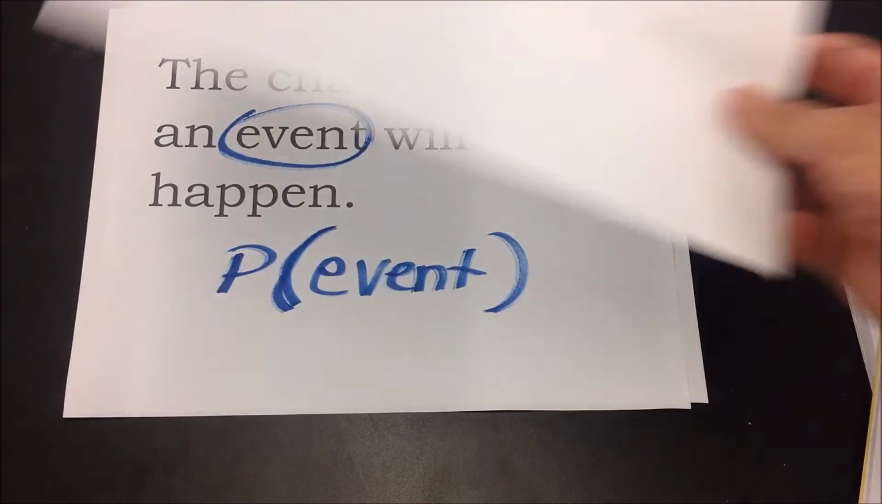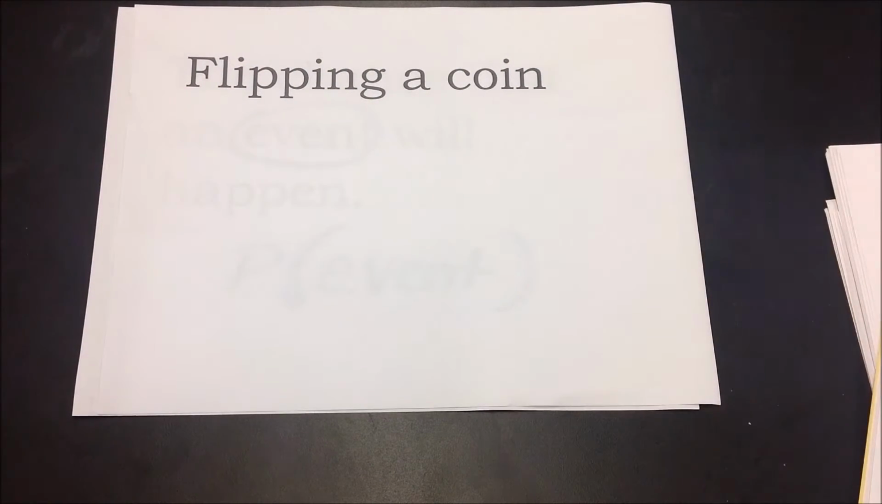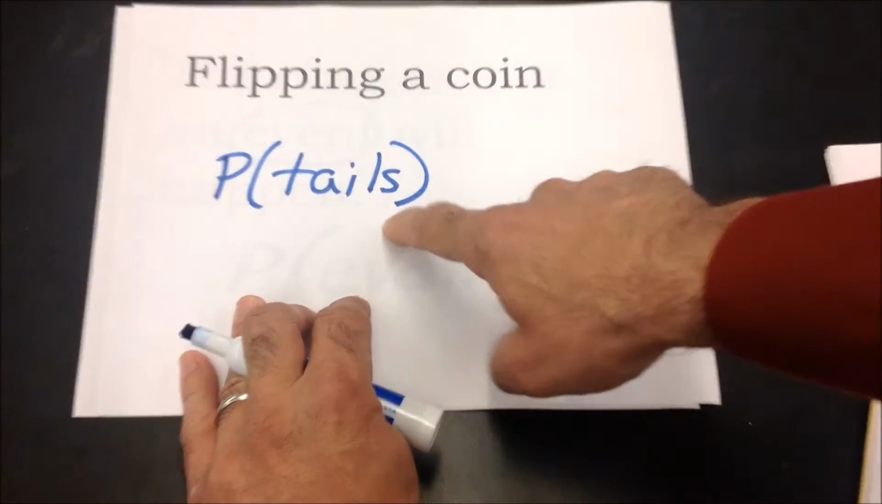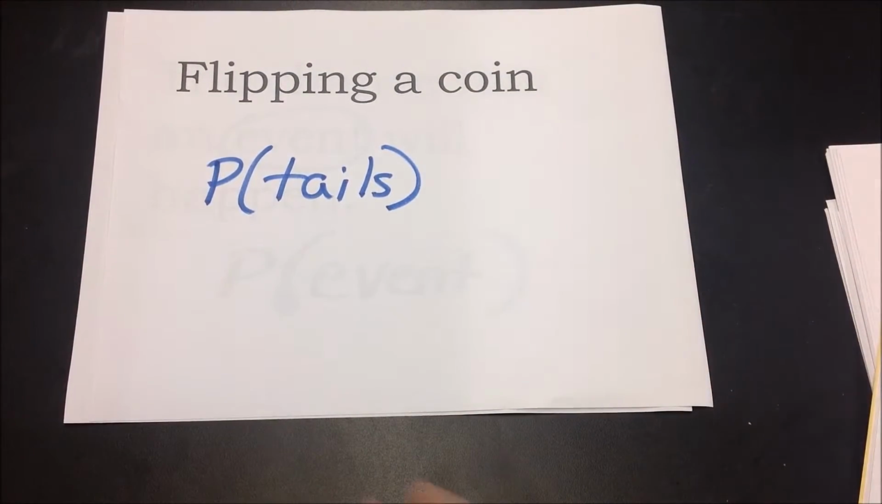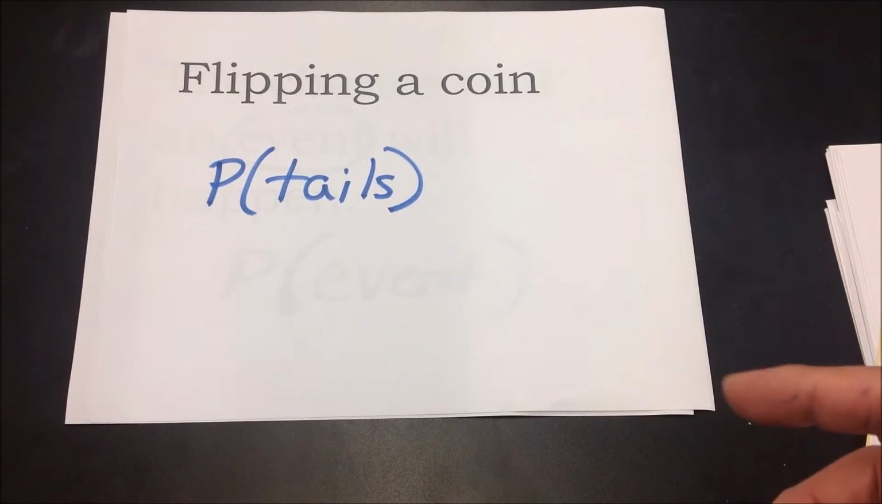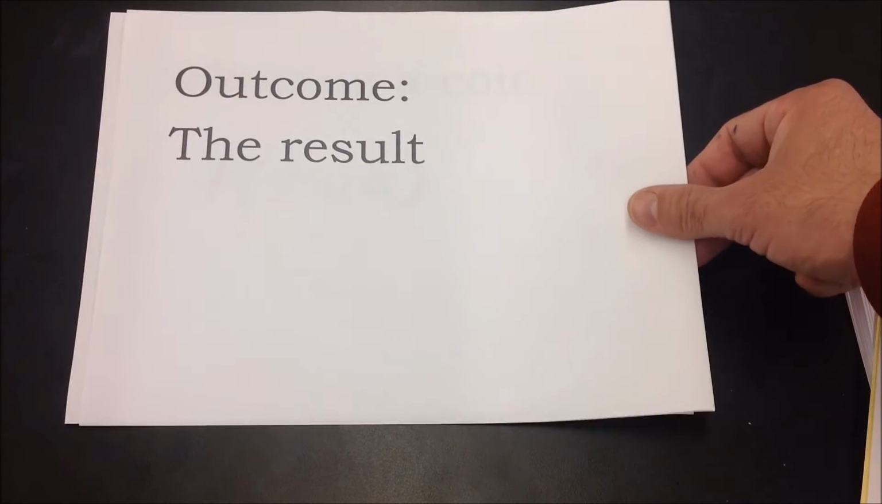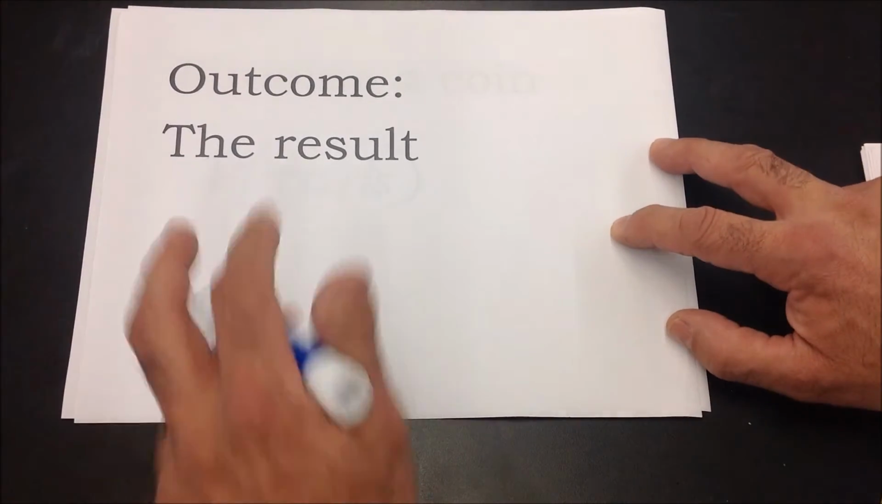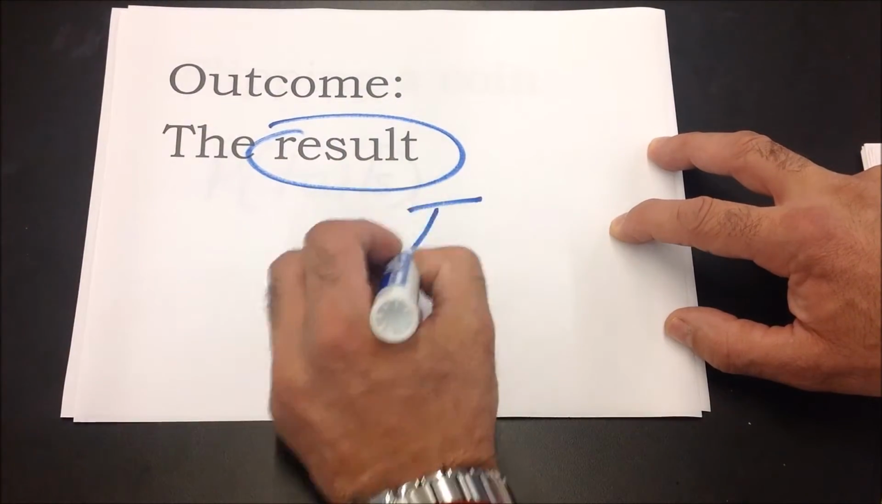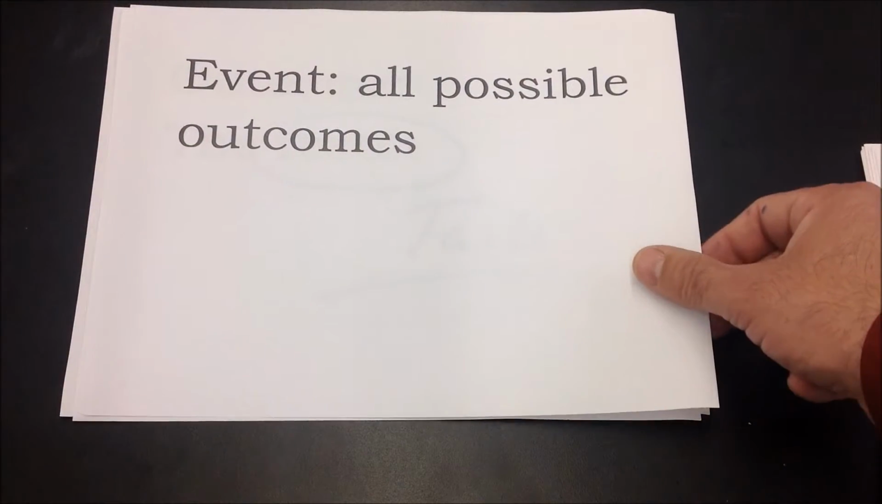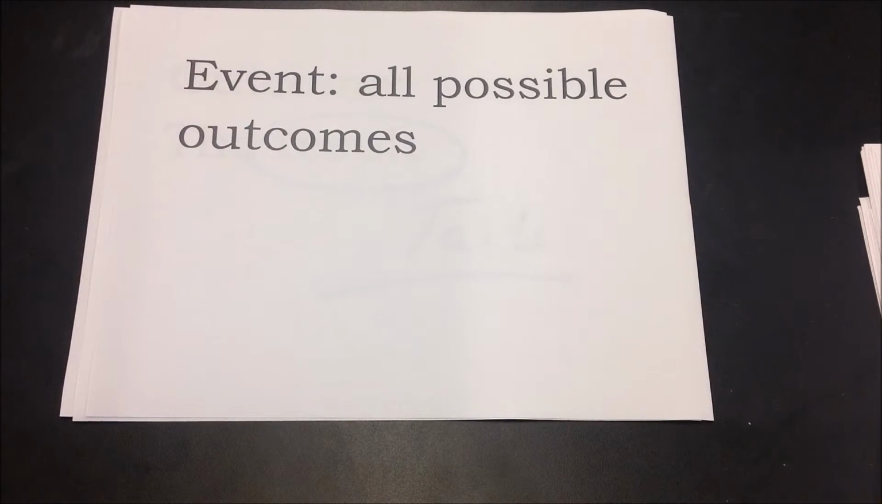win. We'll use an example with flipping a coin. That's probably one of the easiest ones. So when we toss a coin, we want to know the probability, let's say, of getting tails. The event would be tails, right? When we flip a coin, we have two possible outcomes. It could either be heads or tails. So the outcome we want, in this case, is tails. Now the sample space is all possible outcomes, heads or tails.